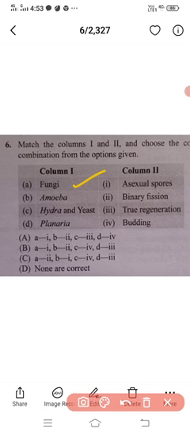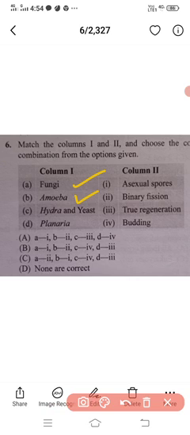B is given here, amoeba, and amoeba shows binary fission, no doubt. Even multiple fission is also there, but here binary fission is given, and hydra, yeast and planaria are not showing binary fission, so we can go with amoeba. This is also right, no need to recombine.